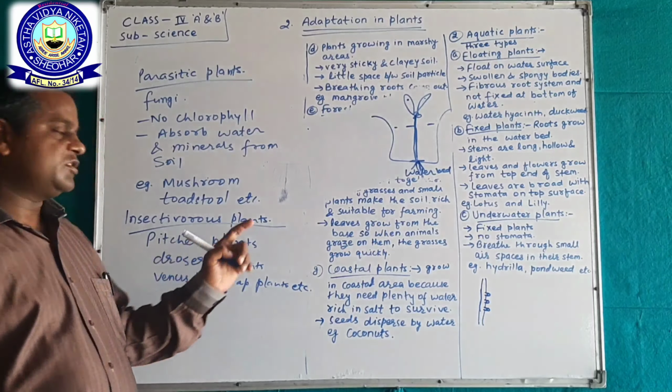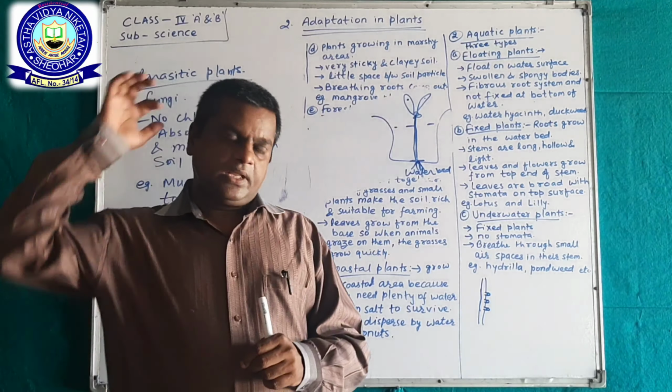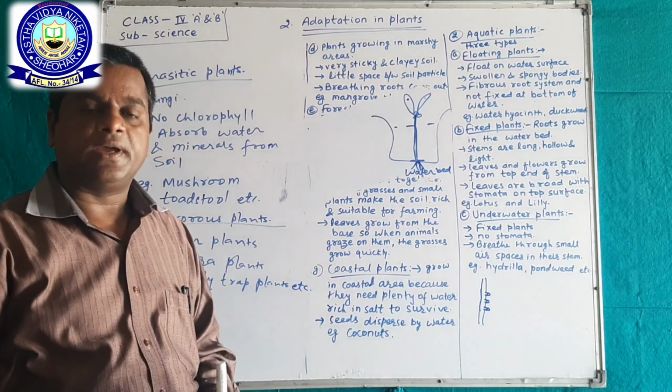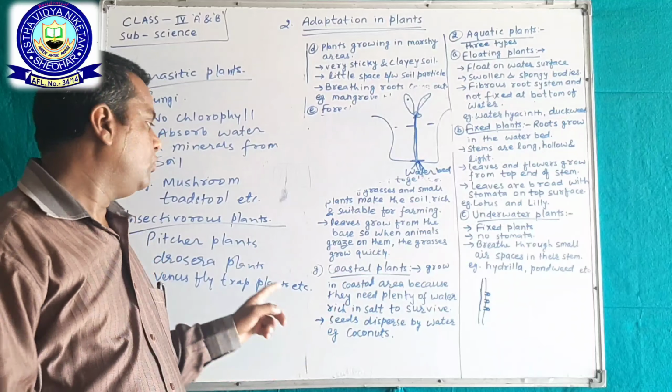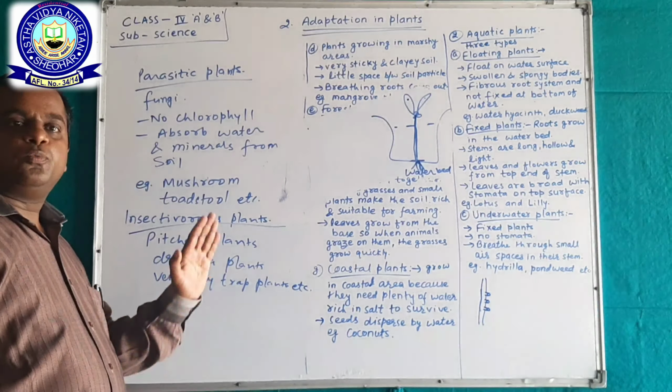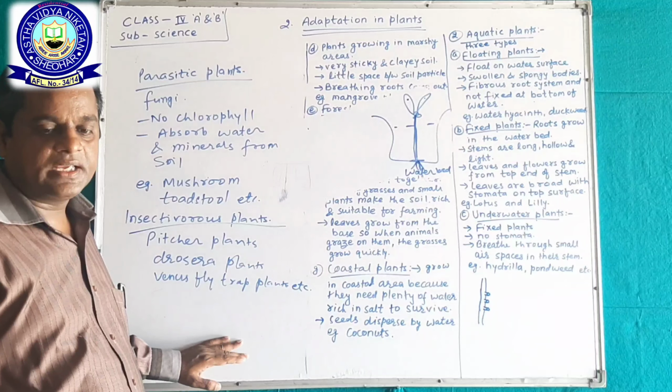These insectivorous plants actually grow in nitrogen-less soil. That's why they need to trap insects to fulfill the nitrogen in their food.